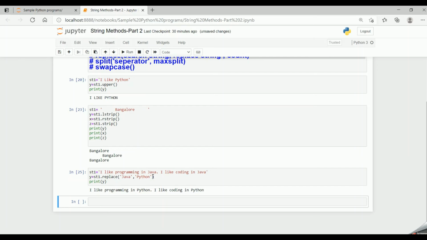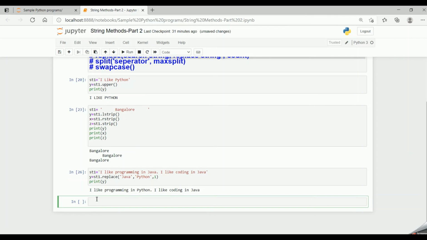Now suppose I give my count as 1, meaning only at the first occurrence of Java change it to Python. At the remaining occurrences of Java I don't want to change it to Python. So I have given the count as 1. Now if I run the code, I get I like programming in Python. Since count is 1, it has replaced Java with Python only once. At the second occurrence of Java, it has not replaced it with Python since I gave my count as 1. So this is how the replace function works in Python.